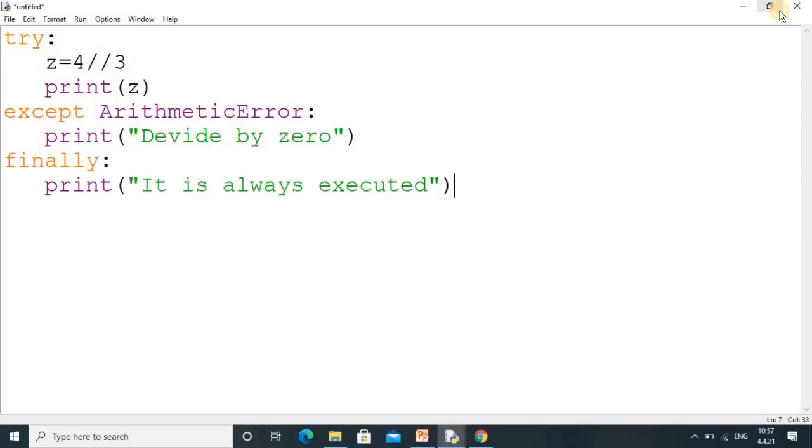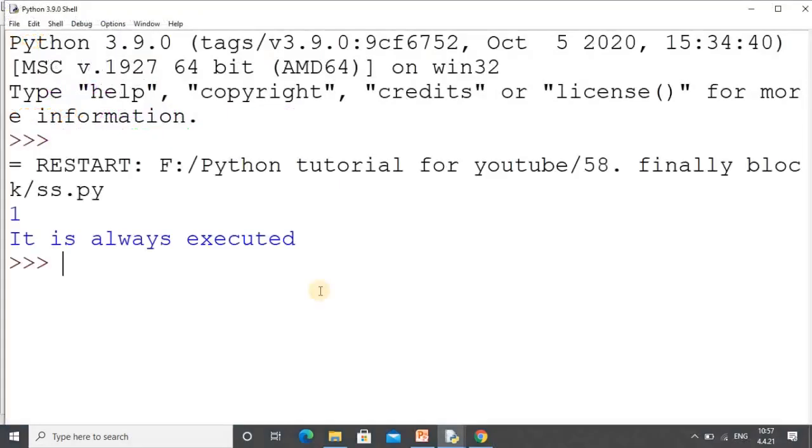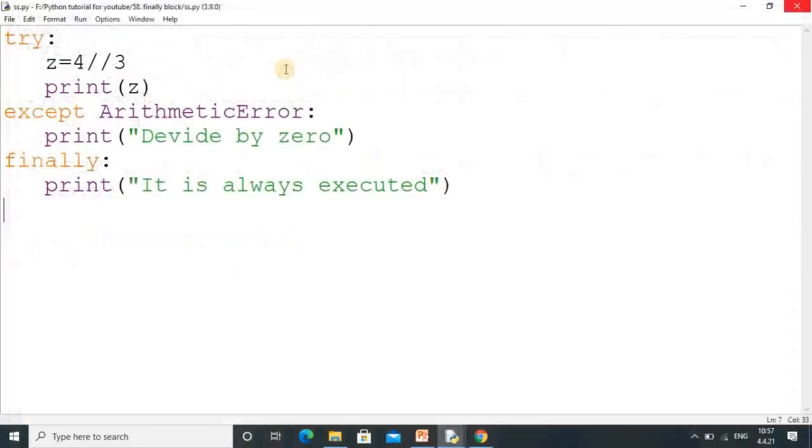So this is our code, and let's go through it. If the try block runs successfully, then except will not work and finally is executed. If there is an error, then except and finally both will work. We will check the output. You see 1 is the output, and finally is always executed, because here it returns a value.